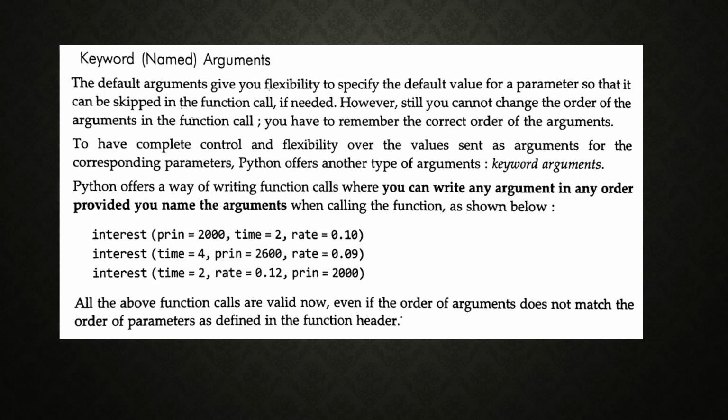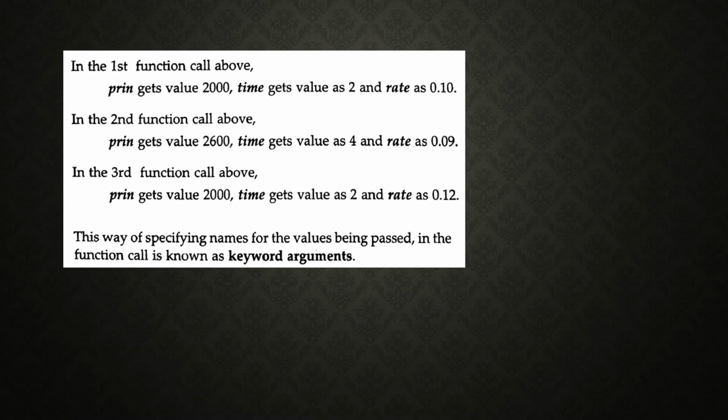Here the order is changing, but we need to specify the argument name properly. So we can place arguments anywhere without any order, but you have to specify the value also: argument variable name equal to argument value. In that order only we can use this. Okay, these are about keyword arguments or named arguments. Next slide. In the first function call above, principal gets value 2000, time gets value 2, and rate equal to 0.10. In the second call, principal gets value 2600, time 4, rate of interest 0.09. And the third one is also like this.